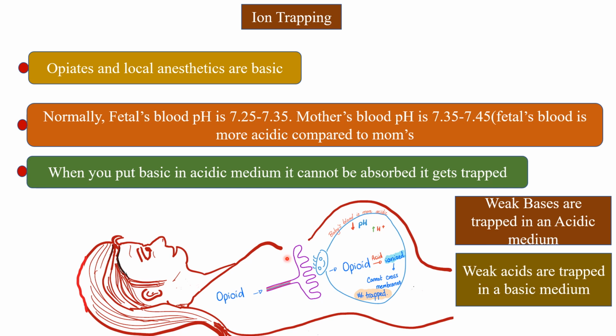Why am I taking this example? See, opioids easily cross the placental membrane when they reach the fetus. Obviously in the fetus, the blood is more acidic in nature when compared to the mother. So the opioid will be ionized and it cannot cross the membrane back, it would be trapped and it causes harm to the fetus. So never ever suggest opiates or local anesthetics in pregnant women.